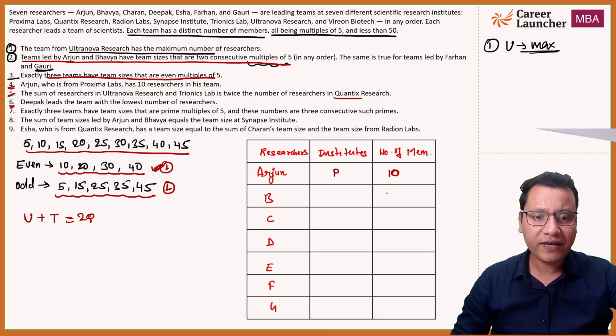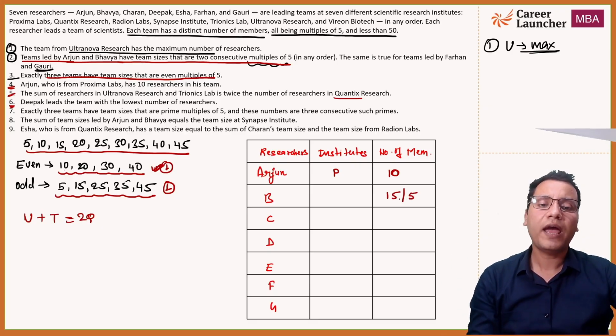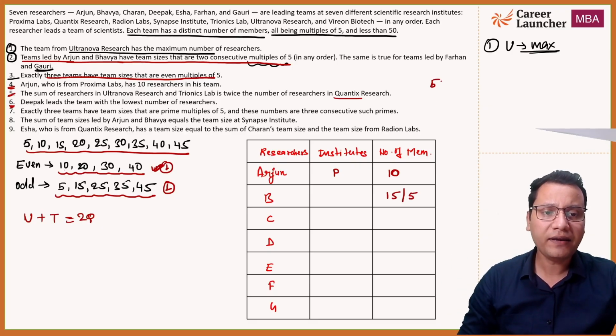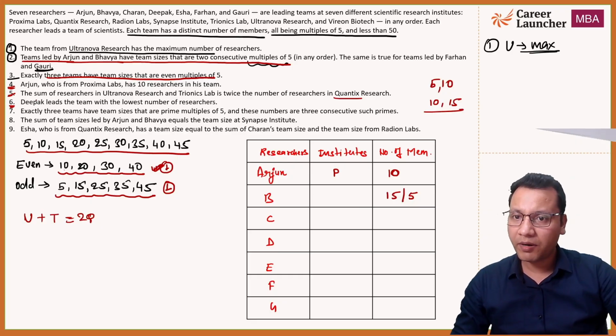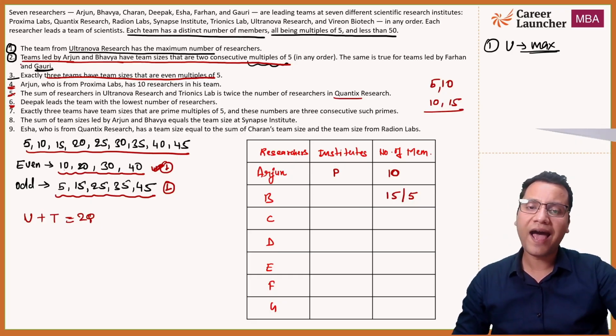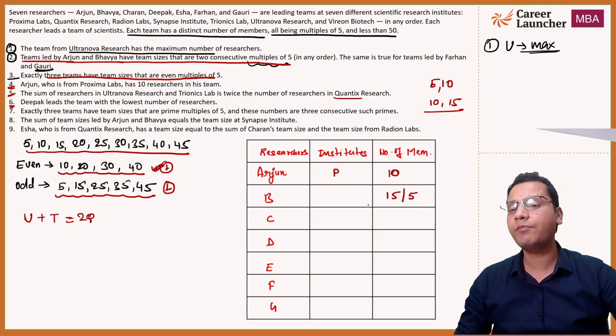In that case, Bhavya will have either 10 and 15, which are consecutive multiples, or 5 and 10, which are also consecutive multiples. So 5 and 10 can be one possibility and 10 and 15 can be the other. So from merging statement number 4 and half of statement 2, we can conclude Arjun will have 10 members in his team and Bhavya will have either 5 or 15.